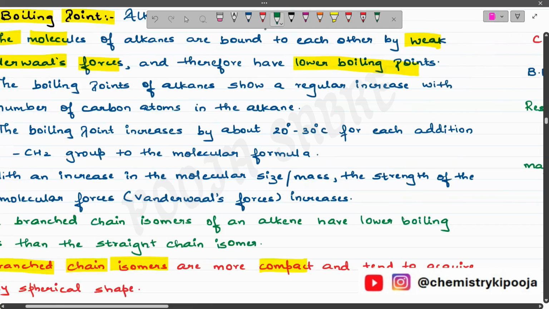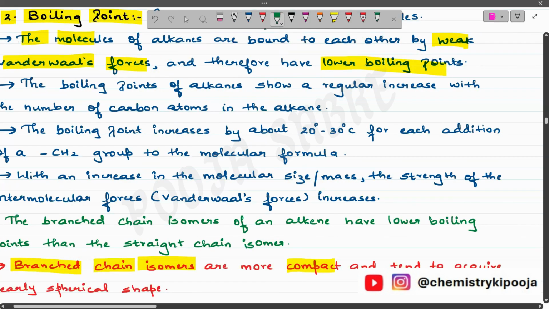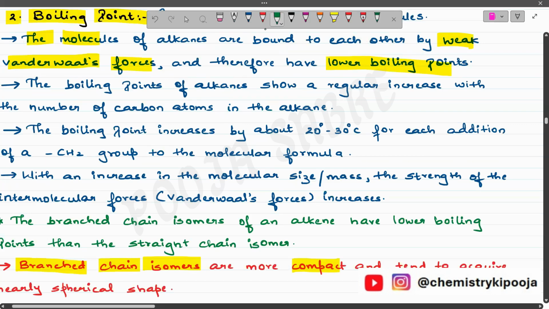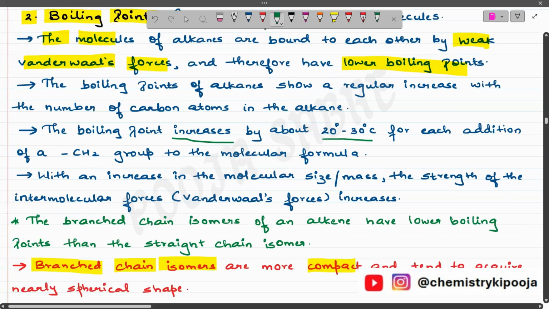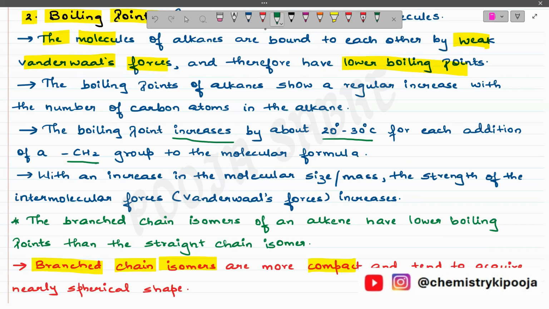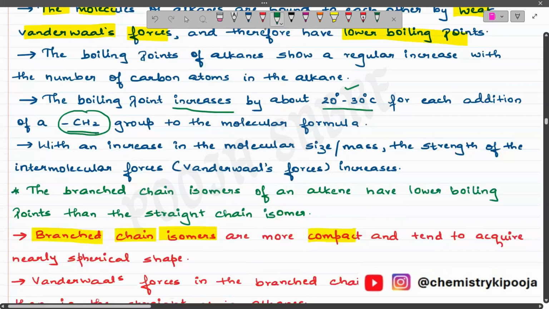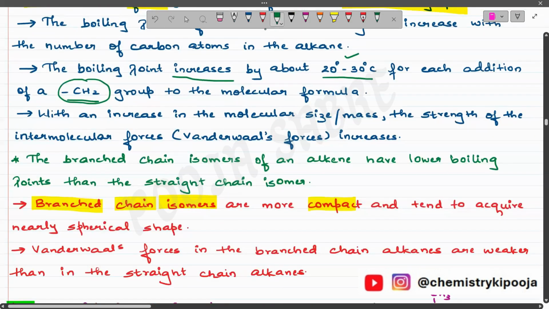And then it has been seen that the boiling point increases by about 20 to 30 degrees Celsius for each addition of a CH2 group. That means every time one carbon atom is increasing, we are increasing one CH2 group. And for every CH2 group added, there will be an increase in the boiling point by 20 to 30 degrees Celsius. Clear? Okay.